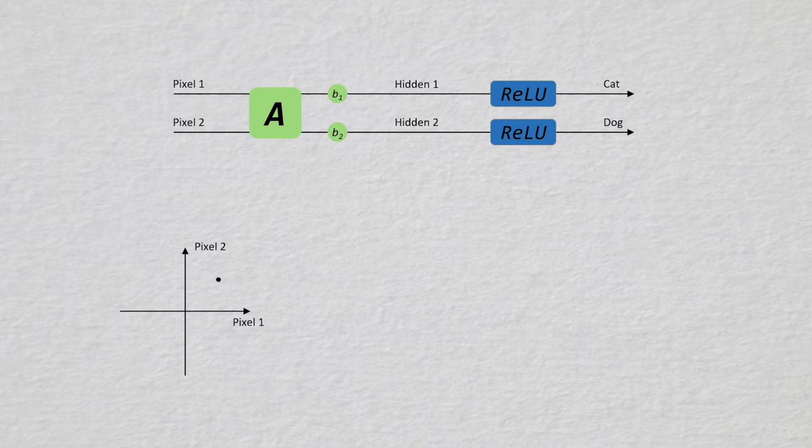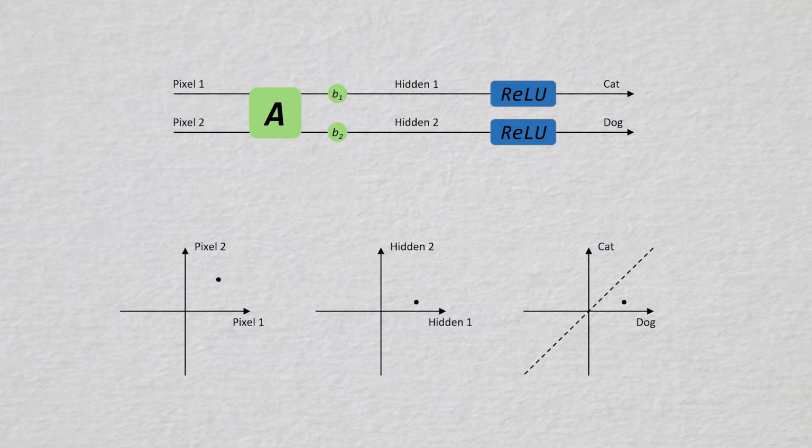Now the inference takes place. After the first affine layer, our point has moved a little bit. After that, we have the ReLU layer. As the two coordinates are positive, then the point stays at the same place. Now we have to classify the point, and it's assigned to the category for which it has the highest component. In other words, if it's below this dashed line, then it's classified as a dog. Otherwise, it's classified as a cat. Here it's a dog.